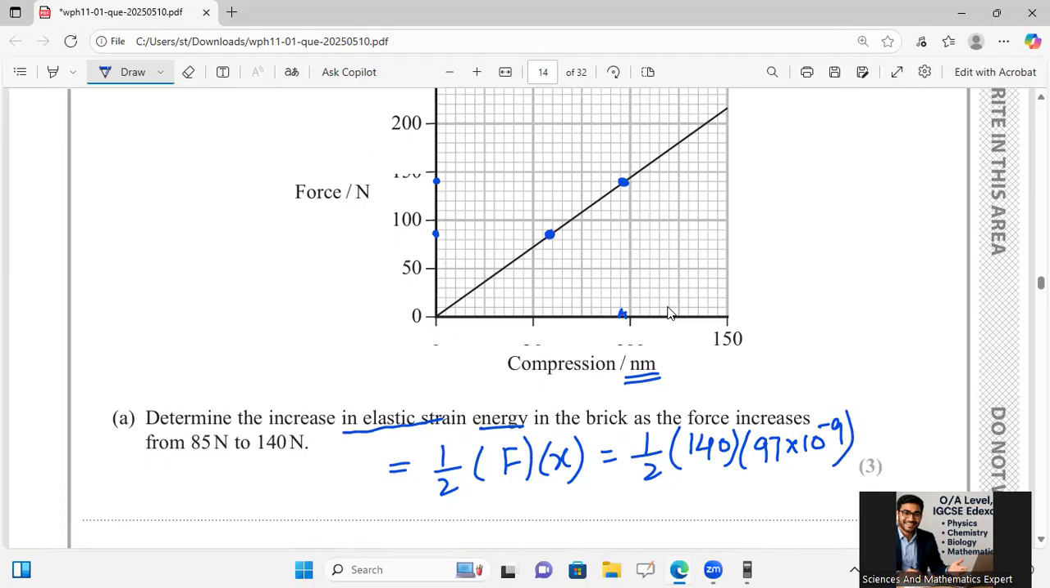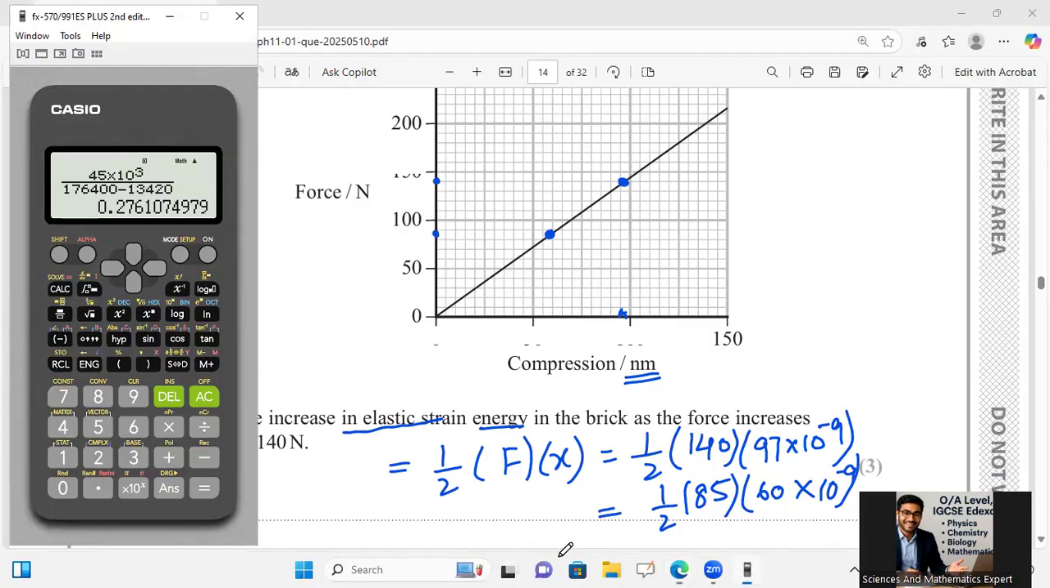After that, you also get the other value for this 85 newton. It is approximately reaching towards 50, 60, so I'm taking 60 nanometers. So I'm saying here 1 by 2 into 85 into 60, taking the smaller force, multiplied by 10 to the power minus 9. Then I will subtract both of them and I will get my answer. Let's go for the calculation and subtracting.